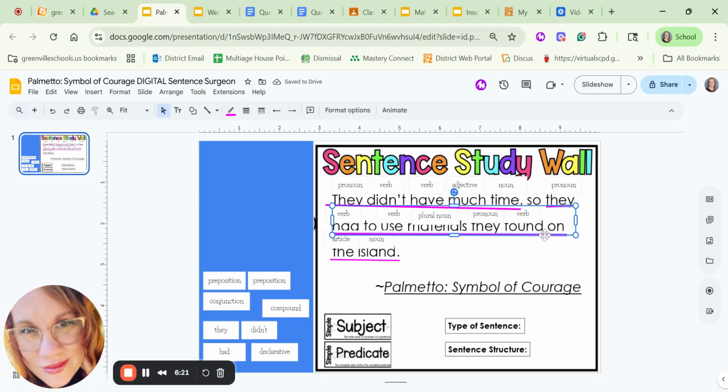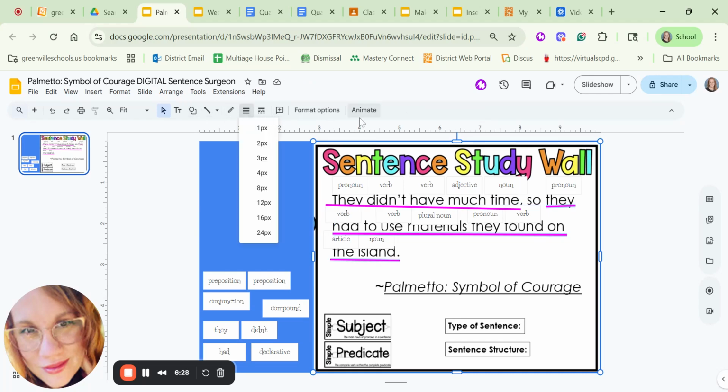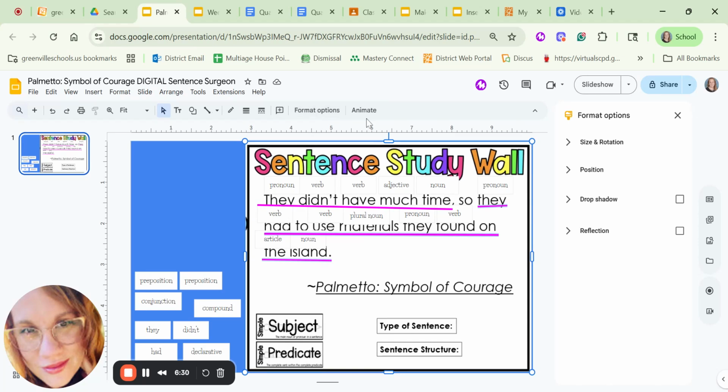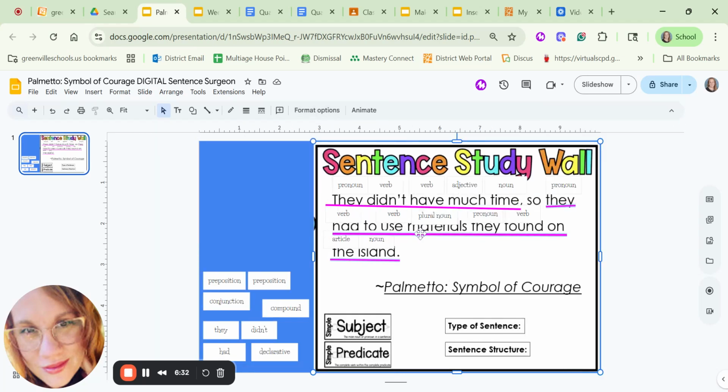And then the second set, actually, let's make the second set a different color. We're going to make the second set lime green. That's going to be fun. Format options. I thought it was going to be a little easier than that. Oh, there we go. Okay. They didn't have much time, so they had to use materials they found on the island.